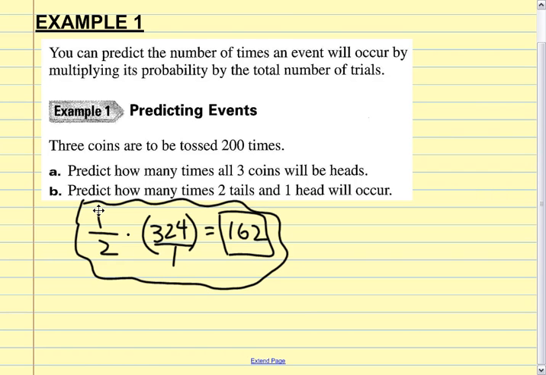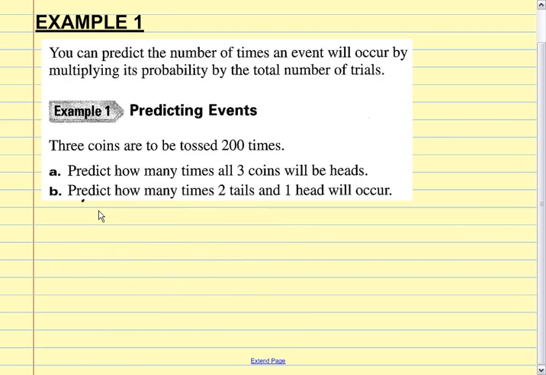Okay? All right. Now, I'm going to erase this, and let's look at this example. Okay? This example says 3 coins are to be tossed 200 times. Predict how many times all 3 coins will be heads.